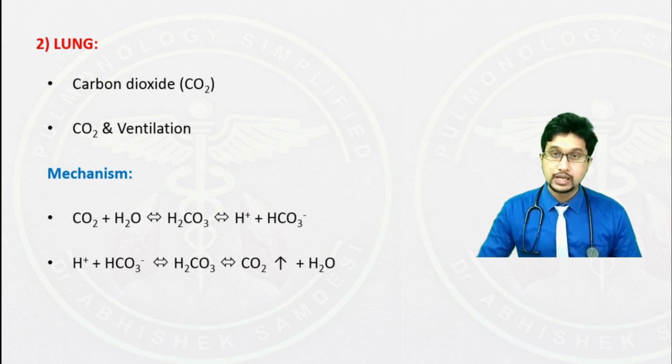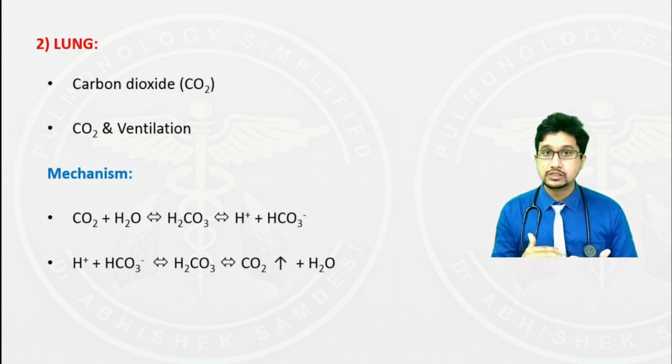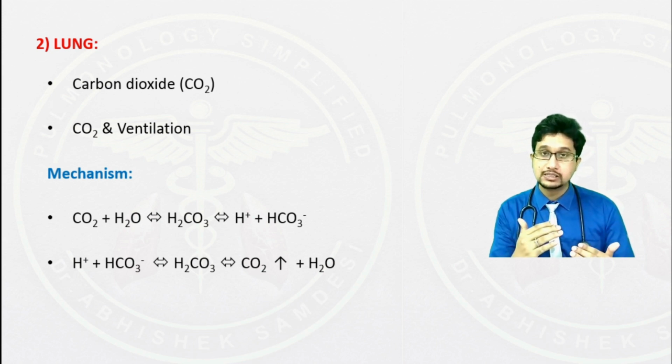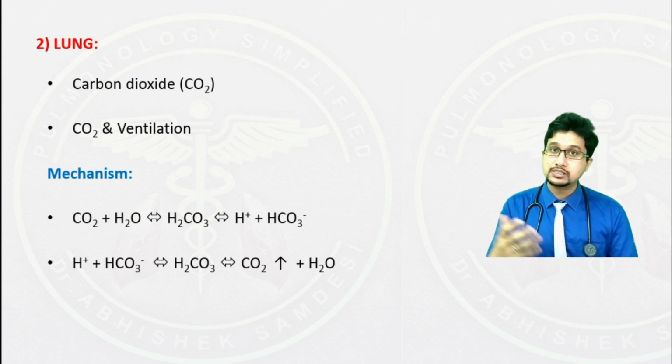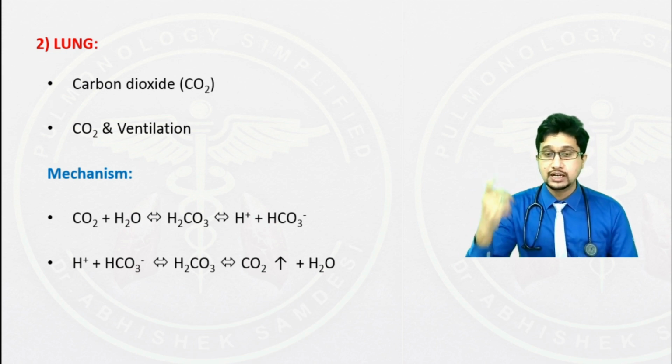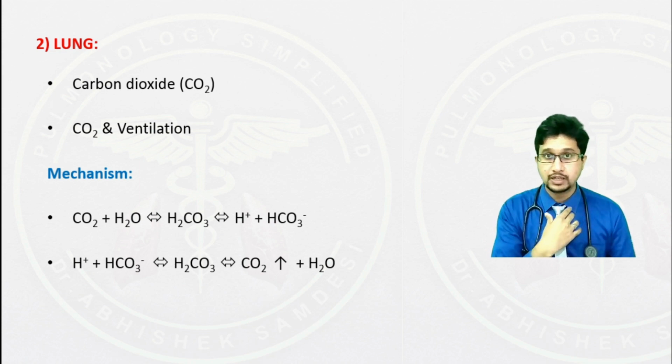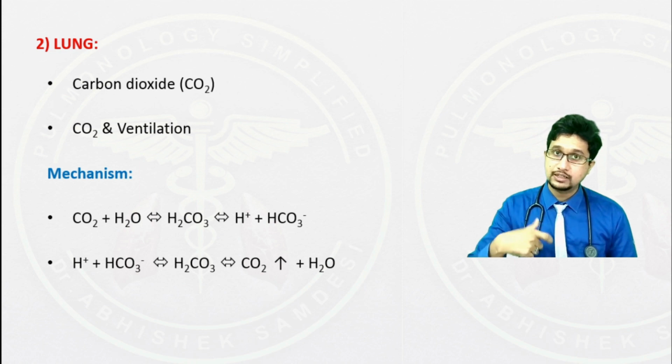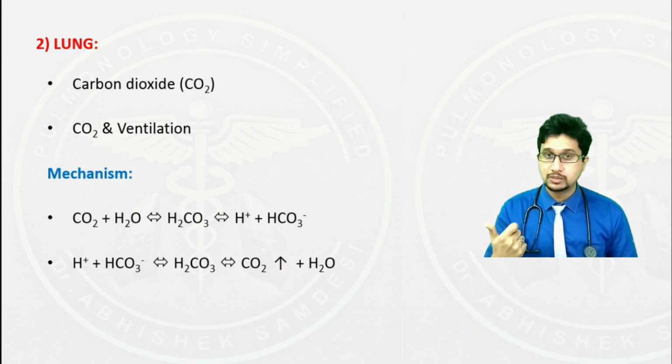That is the reason why whenever the hydrogen ion concentration in your blood increases, the carbon dioxide as well increases. This carbon dioxide triggers your central receptors. The increased hydrogen ion triggers your peripheral receptors in your carotid and your aortic body. The carbon dioxide stimulates your central chemoreceptors.